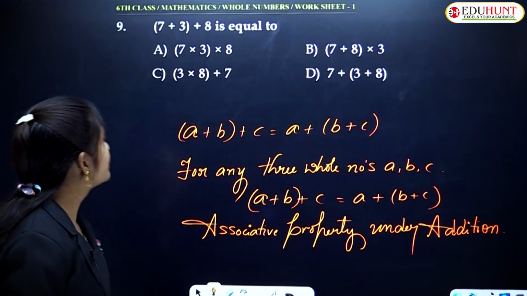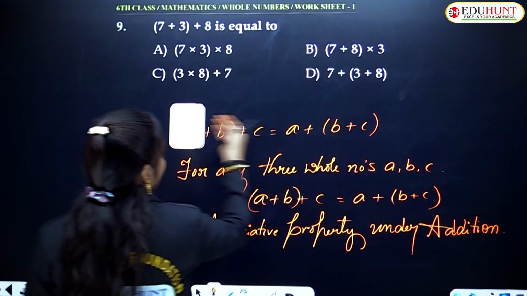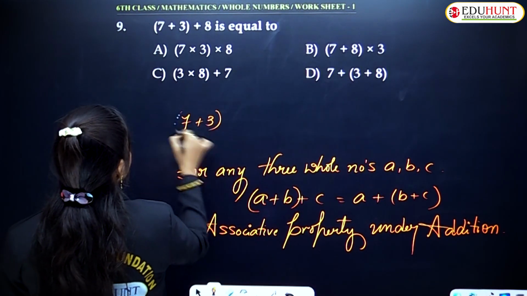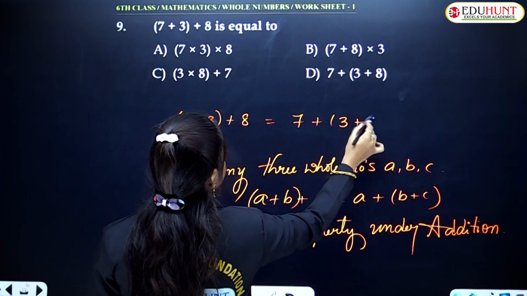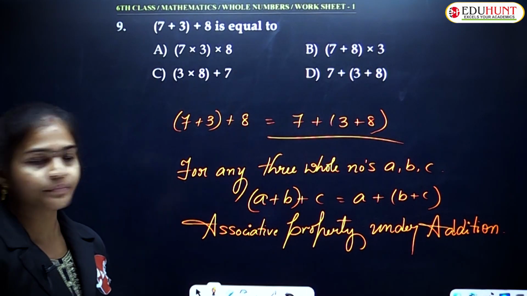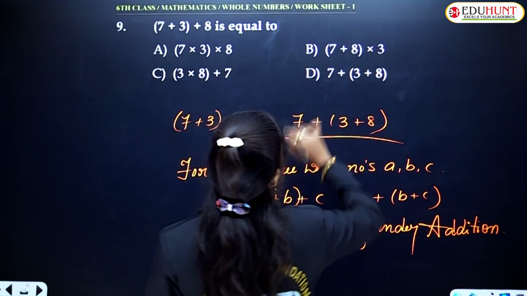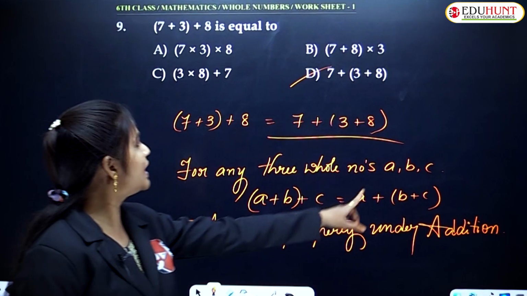Am I clear? So as per this one, what is the answer here? A plus B, A plus of B plus C. So 7 plus 3 plus 8, which is equals to 7 plus of 3 plus 8. This is the correct answer and this is the explanation. Understood? Which one is correct here? A plus of B plus C. Option D is correct, that is 7 plus of 3 plus 8.